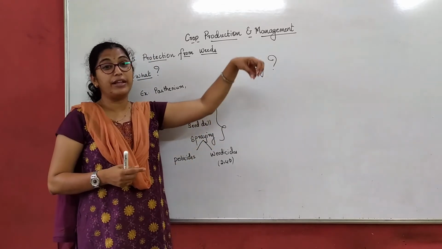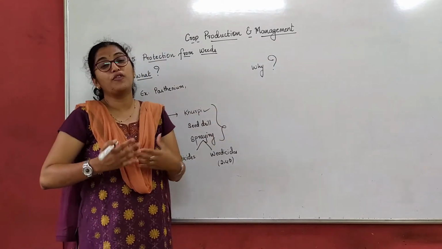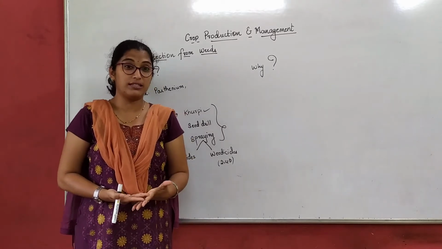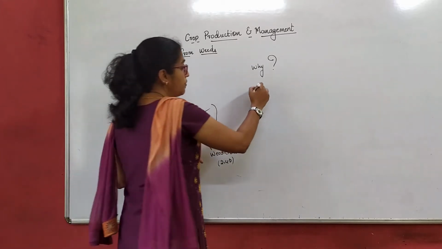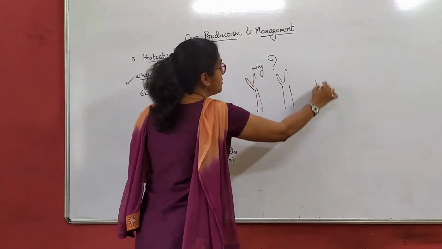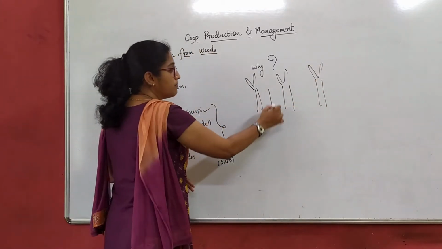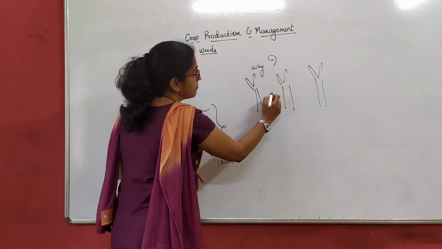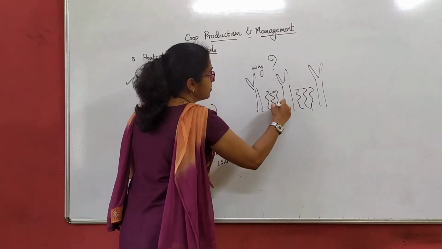So when the seeds maintain social distancing among them, what will happen? In the present scenario, if we don't maintain social distancing, right? Similarly here, weeds will start growing. So this is your crop, this is another crop. These crops are maintaining social distancing properly. Then weeds come up here. I will just draw it like this. These are the weeds, right?